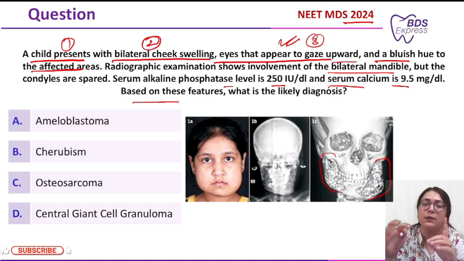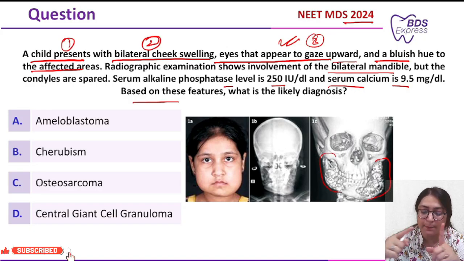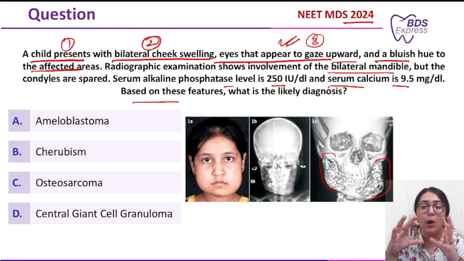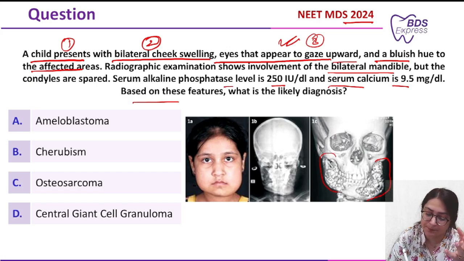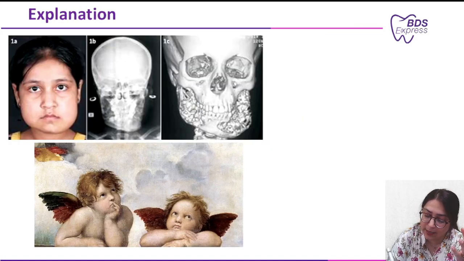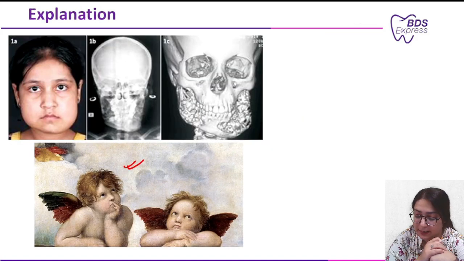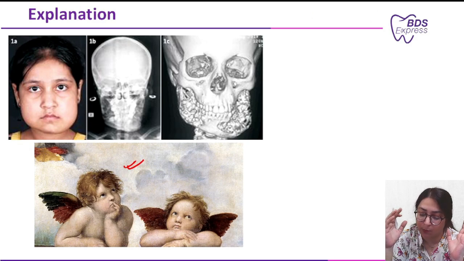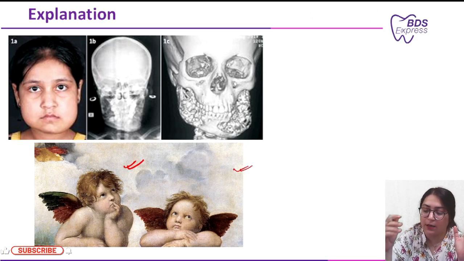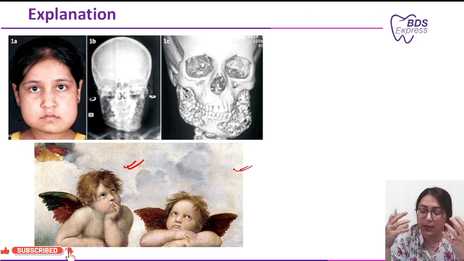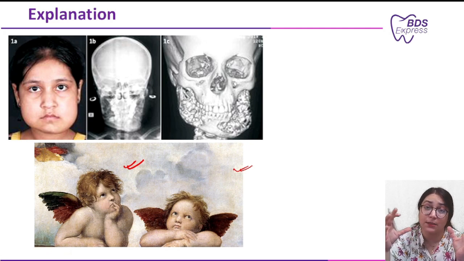Now, first of all, child patient, then bilateral cheek swelling, eyes gaze upward. All these things, they are pointing towards the diagnosis of cherubism. Here you can see cherubic appearance. Now, it resembles this Renaissance painting, where the cherubs are looking upward. Basically, because of the bulkiness of the cheek, the appearance will become like this. That's exactly from where the name cherubism has been derived.